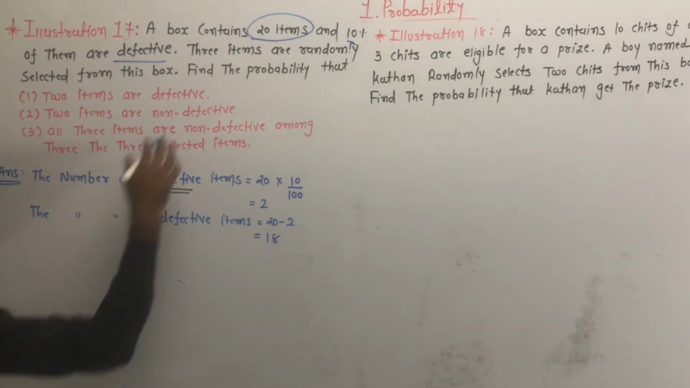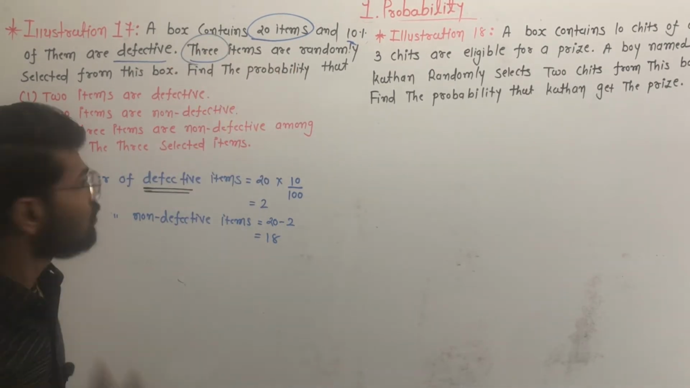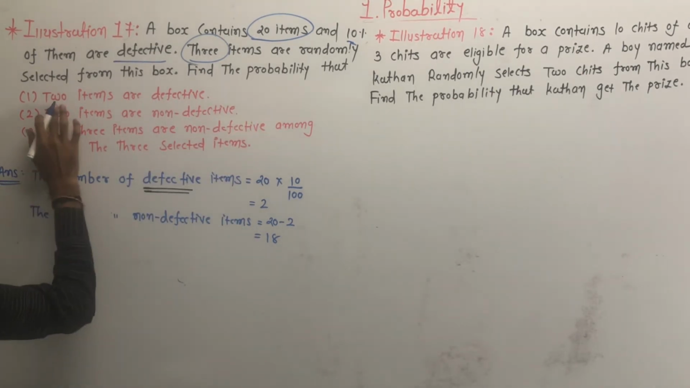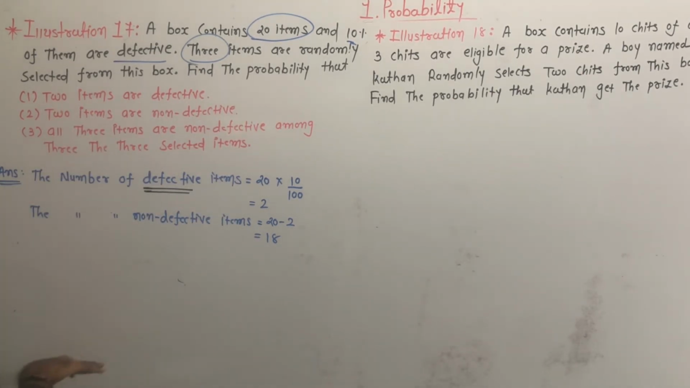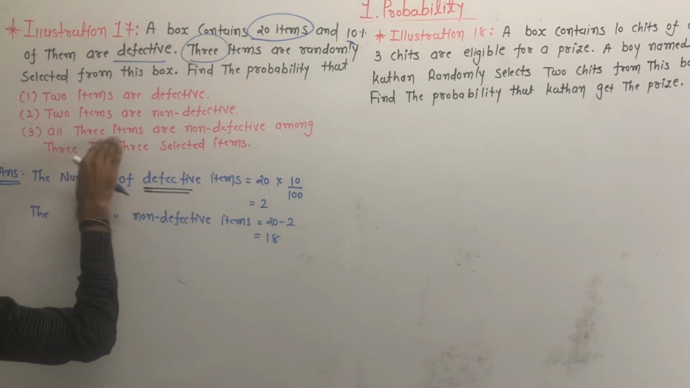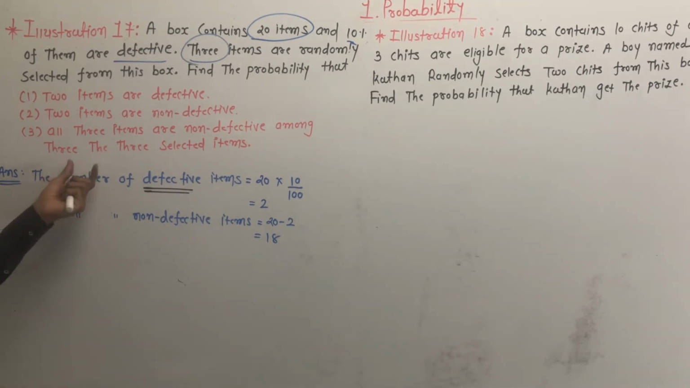Okay, now 3 items are randomly selected. We have to select 3 items from the box. Then find the probability that 2 items are defective, the probability that 2 items are non-defective, and then that all 3 items are non-defective among the three selected items.